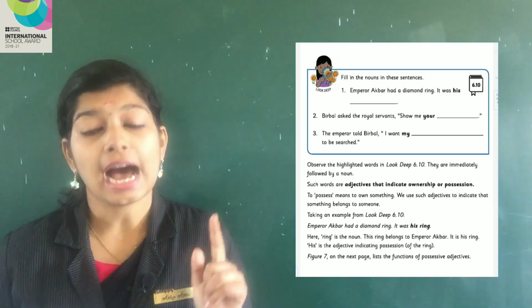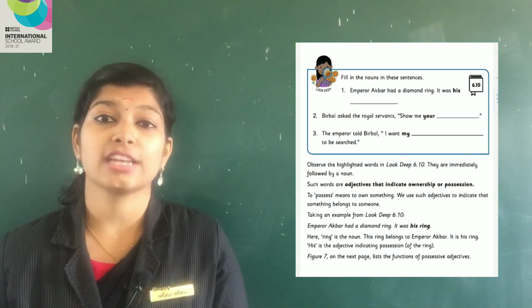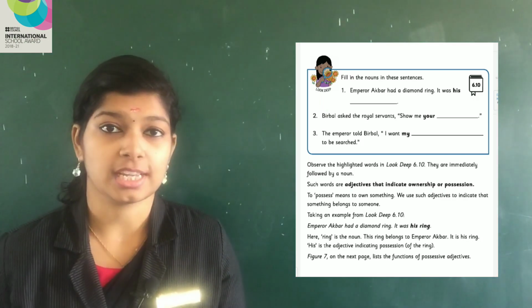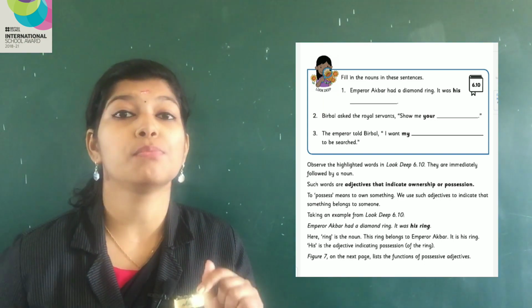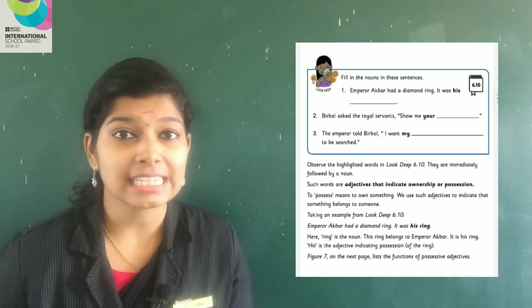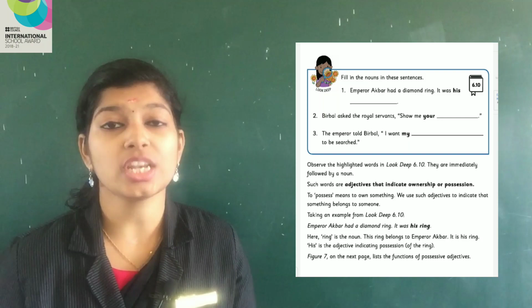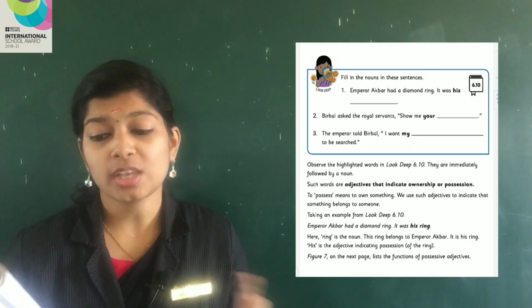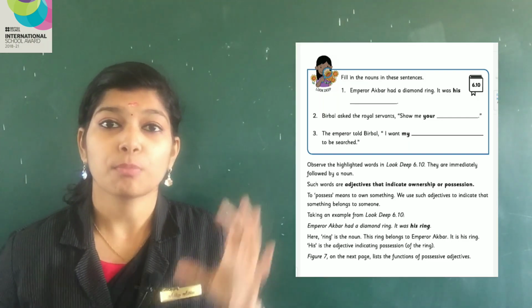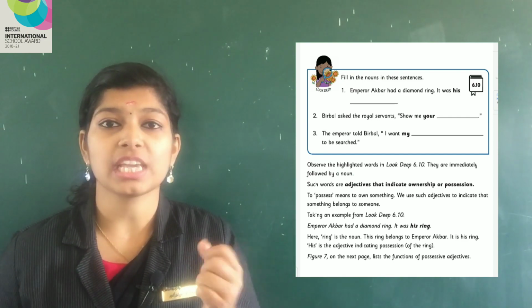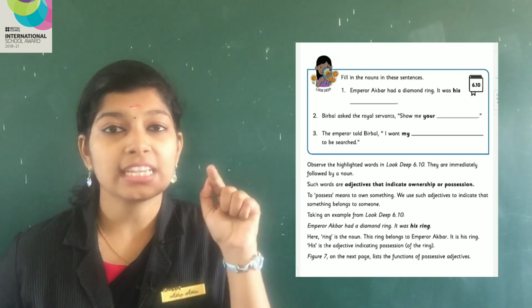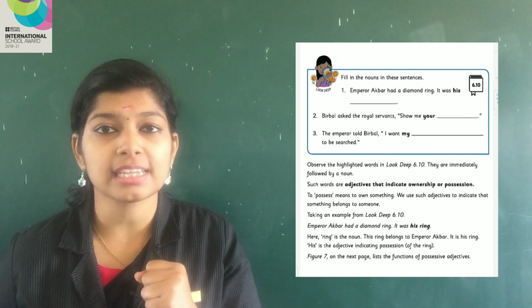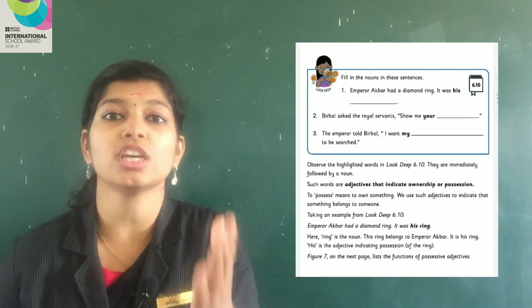Such words are adjectives that indicate ownership or possession. To possess means to own something. If you have something with you, it is yours means you possess it. You are the owner of the object.